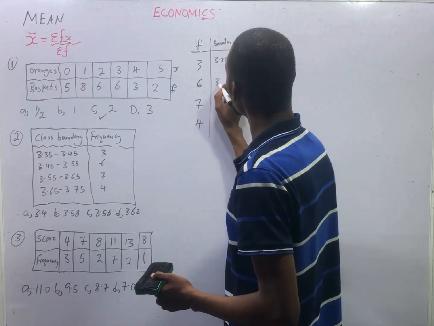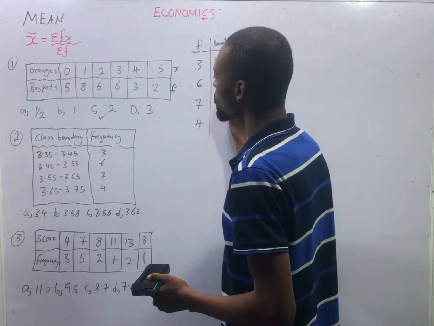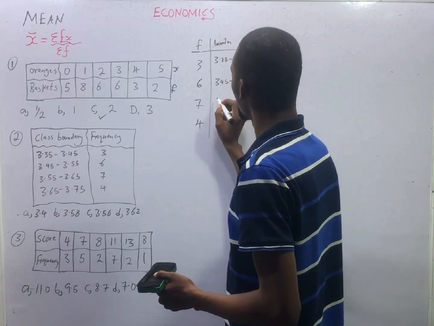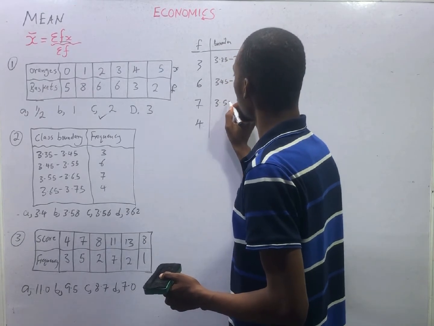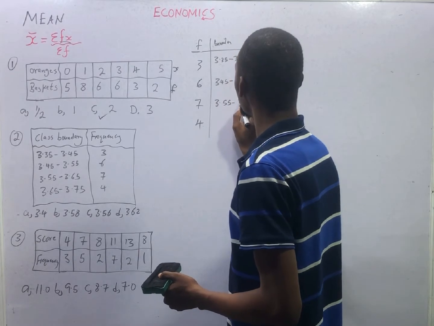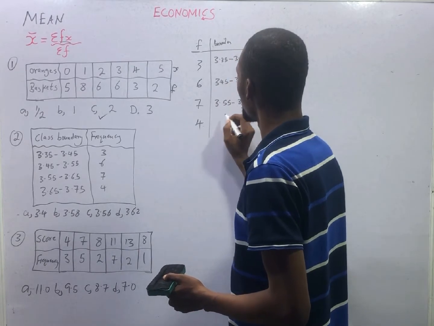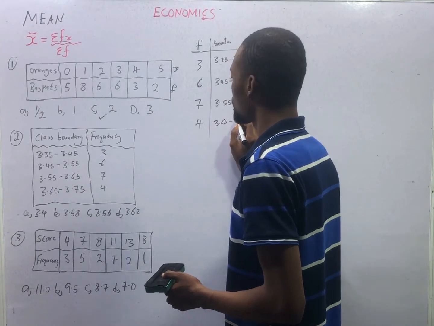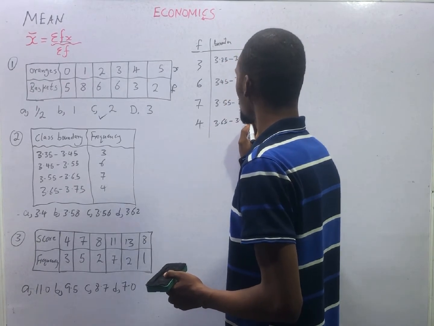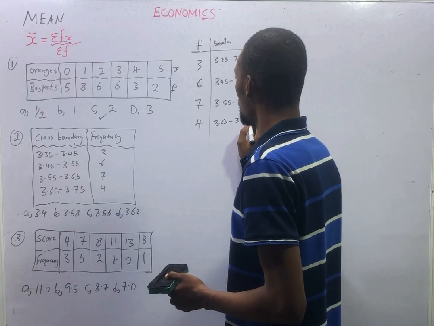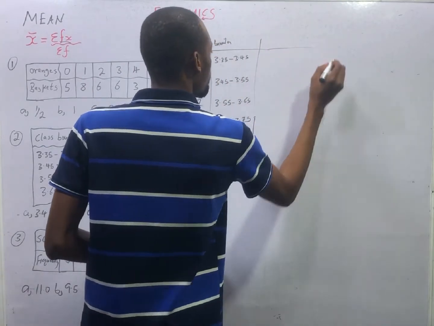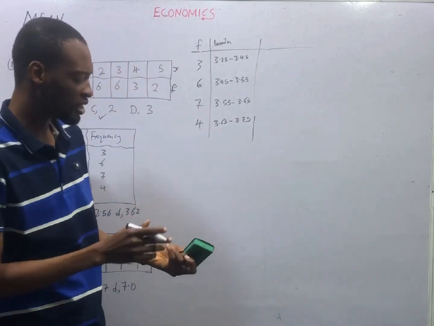Here is 3.45 to 3.55. Here is 3.55 to 3.65. Here is 3.65 to 3.75. So we've not changed anything. We just brought out the things we have on the table.